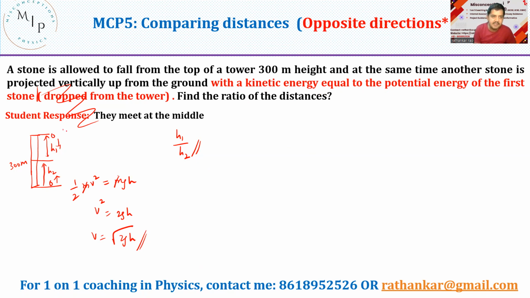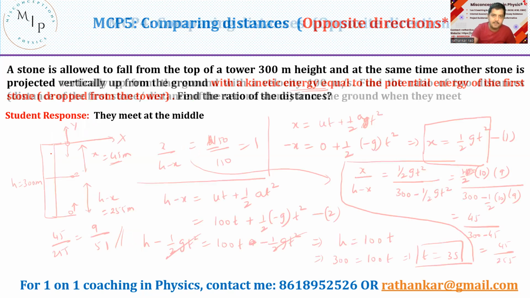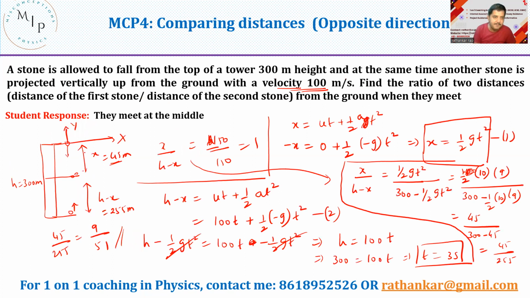Now what is the initial velocity here? U is equal to 0 over here. And then when it comes here, it has some velocity v over here. Okay. And then we need the value of h1. So what did we do in the previous problem? In the previous problem, if you see, this distance is x, this distance is h minus x, and then we use x equal to ut plus half at square. Let me use the same formula. Okay. I don't want to get deviated.